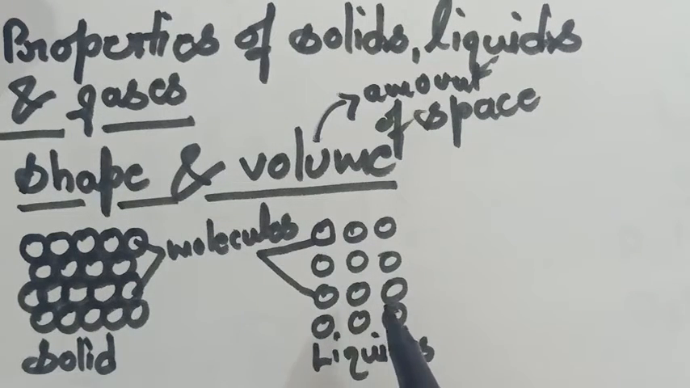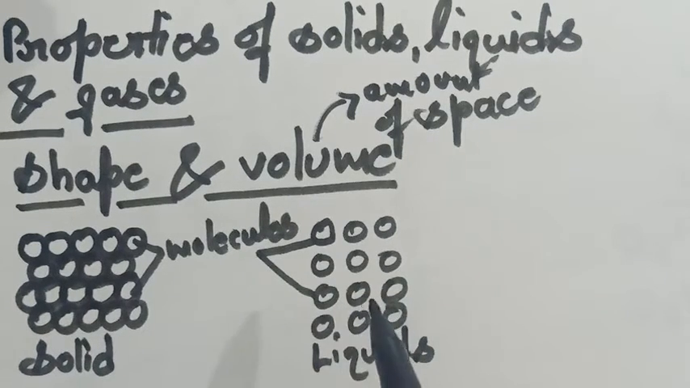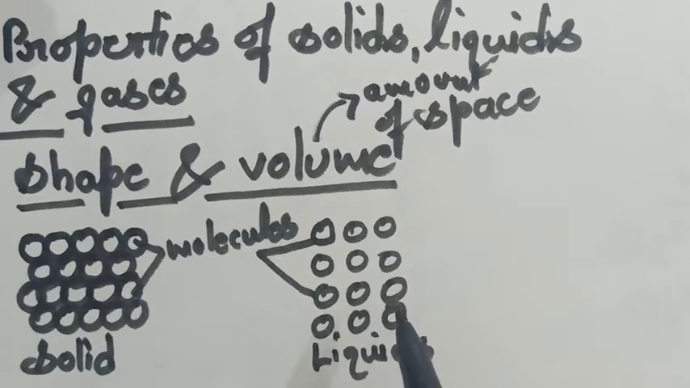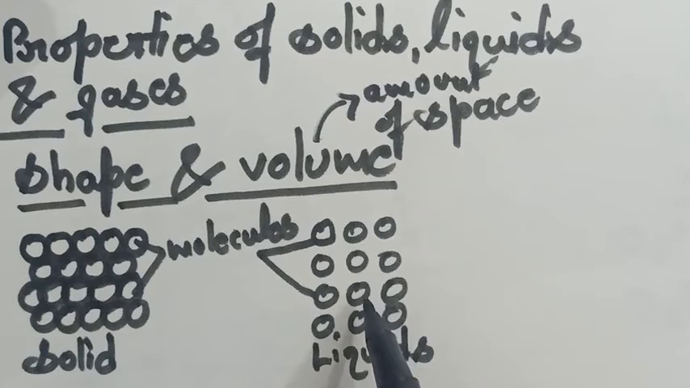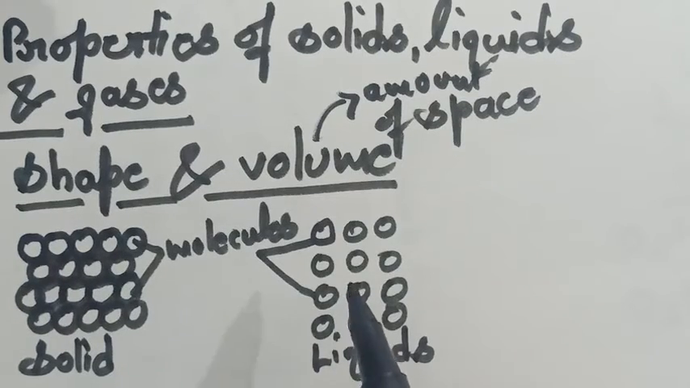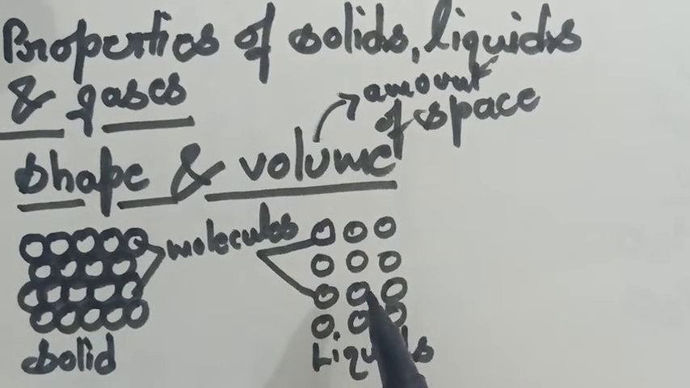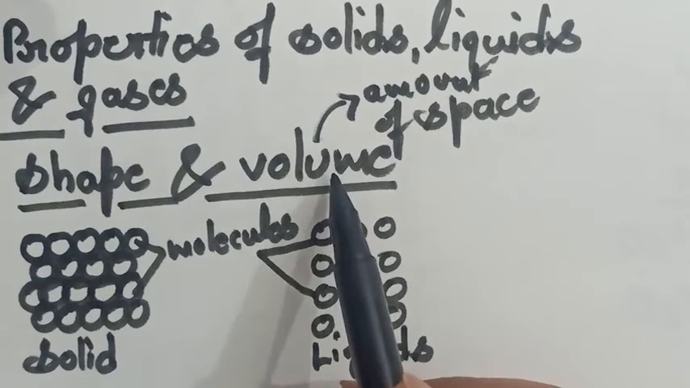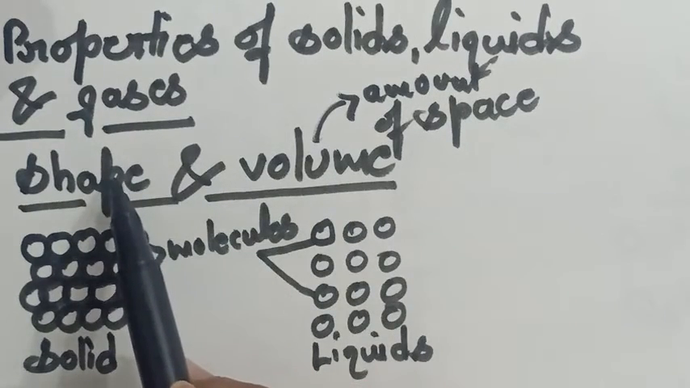A liquid has a fixed volume, meaning if we pour 100 ml of liquid from one container to another, the shape of the liquid will change but not its volume. In each container the volume of liquid will be 100 ml. So that is why, student, a liquid has fixed volume but no fixed shape.